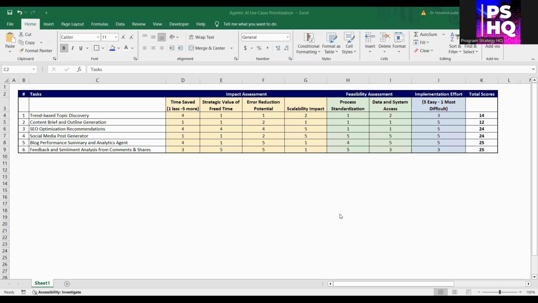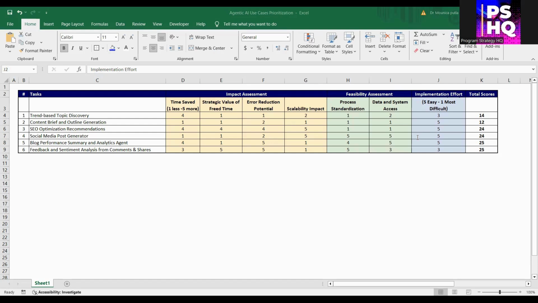Under impact, we scored for time saved, strategic value of freed time, error reduction potential, and scalability impact. For feasibility, we rate process standardization and data or system accessibility. And for effort, we reverse score based on technical complexity. 5 means easy to implement and 1 means highly complex.